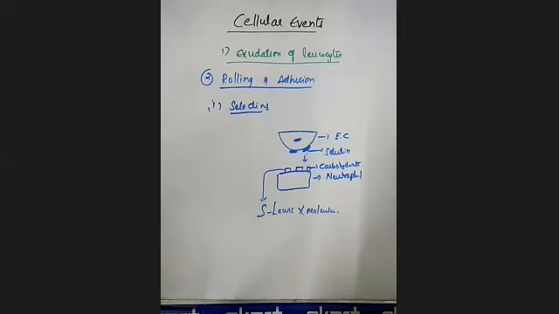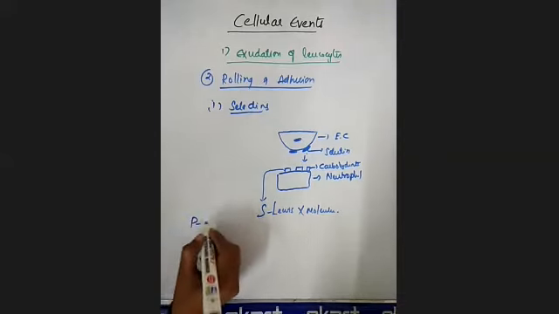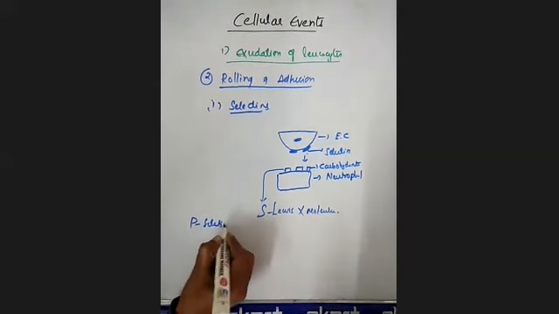We have different types of selectins, like the P-selectin molecules.